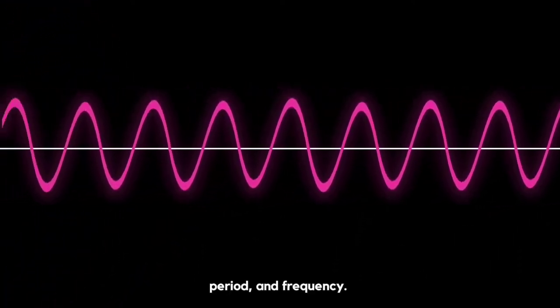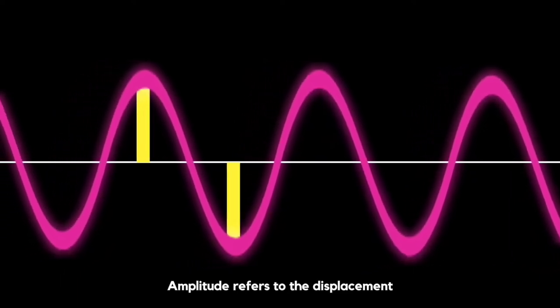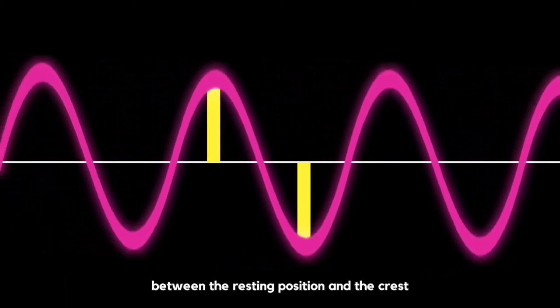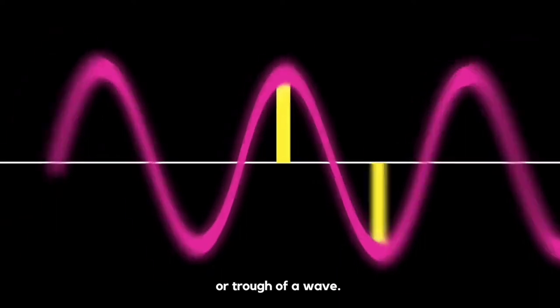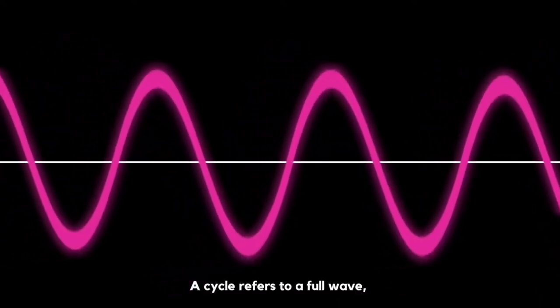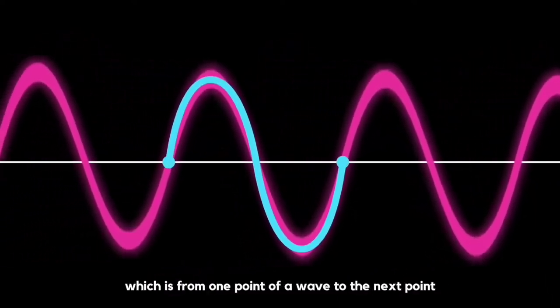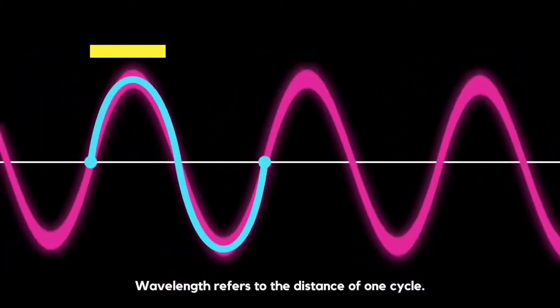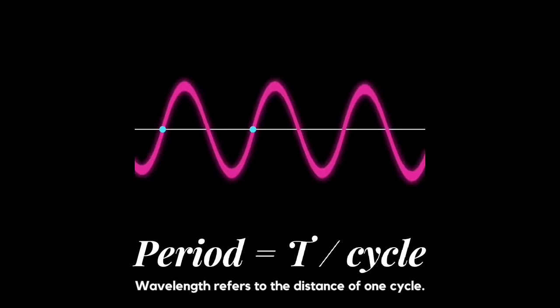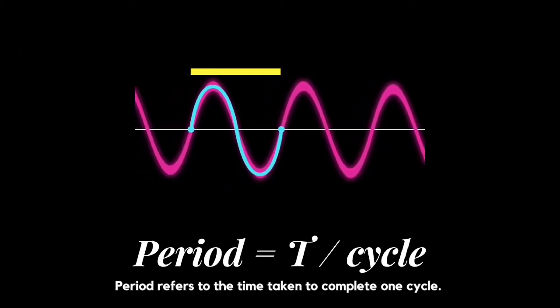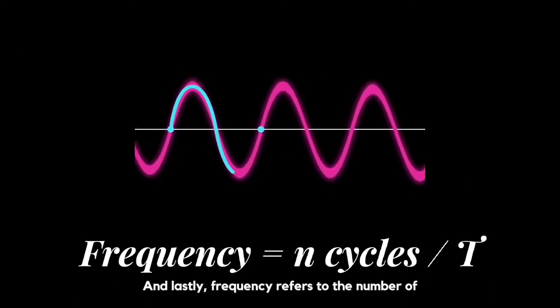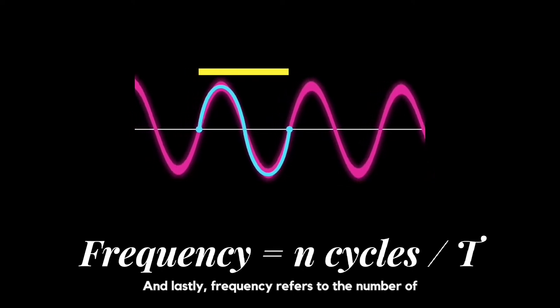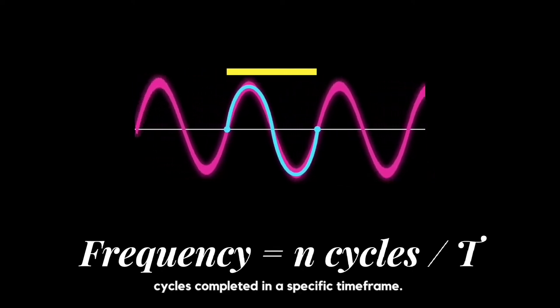period, and frequency. Amplitude refers to the displacement between the resting position and the crest or trough of a wave. A cycle refers to a full wave, which is from one point of a wave to the next point with a similar position and direction. Wavelength refers to the distance of one cycle. Period refers to the time taken to complete one cycle. And lastly, frequency refers to the number of cycles completed in a specific time frame.